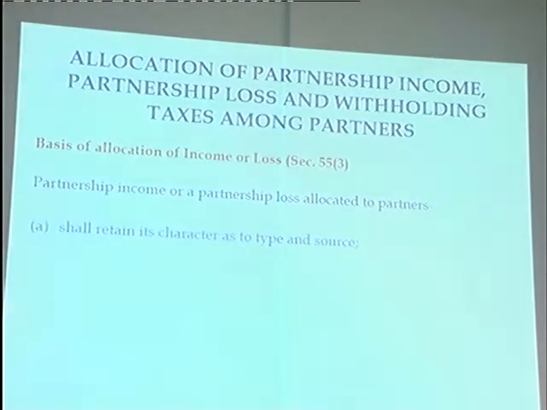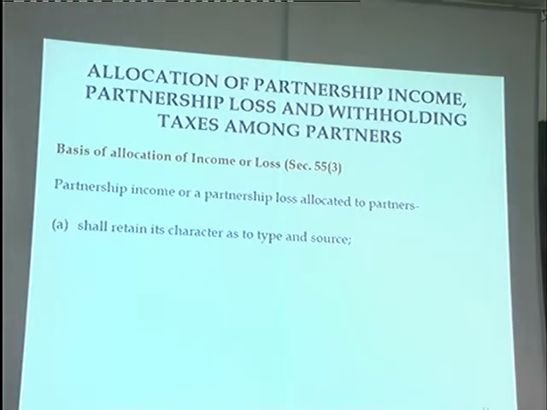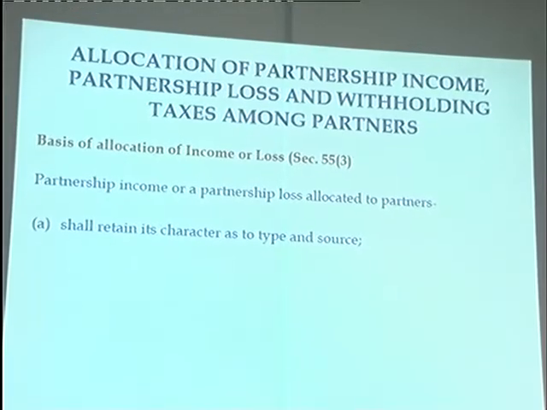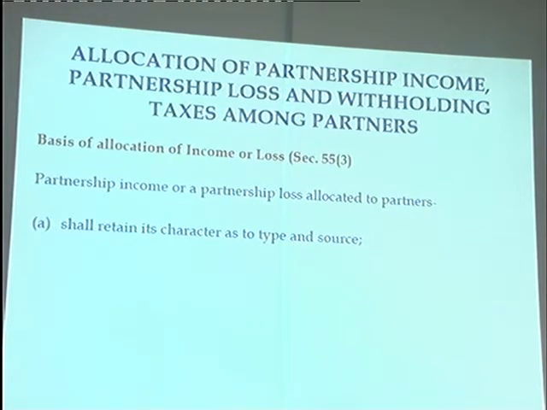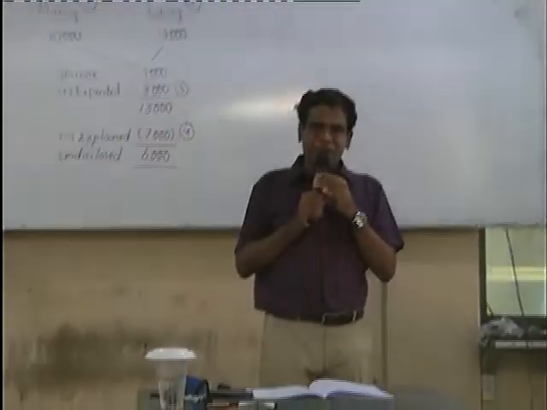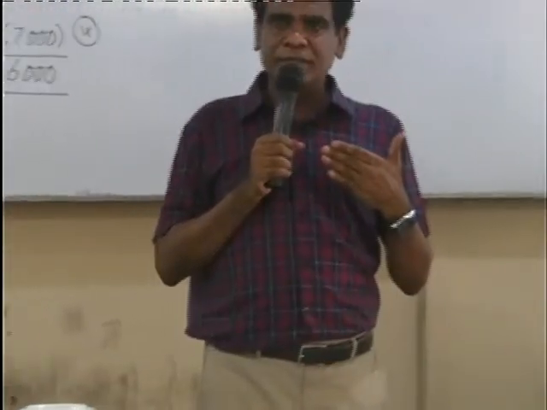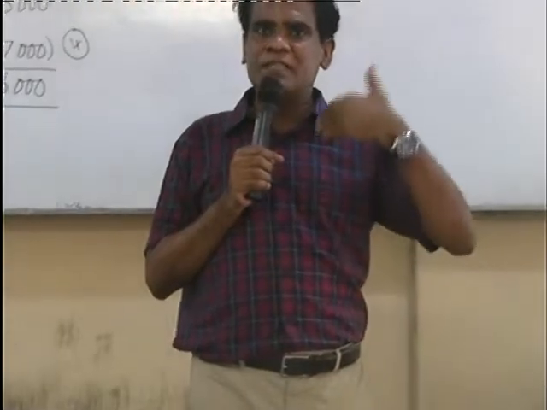How to allocate the income? Partnership income or partnership loss allocated to a partner shall retain its character or type of source. When the partnership allocates the income among the partners, the character and type of the income should be the same. For example, when a partnership allocates business income among the partners, that is business, not employment.